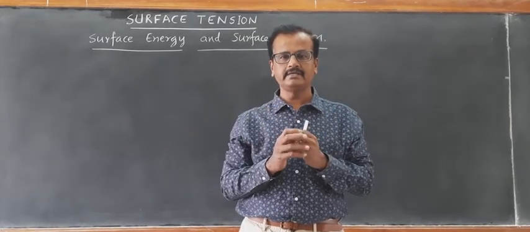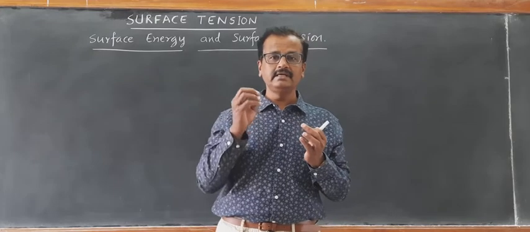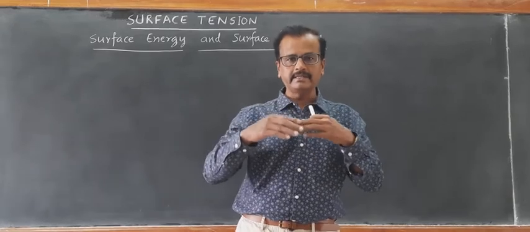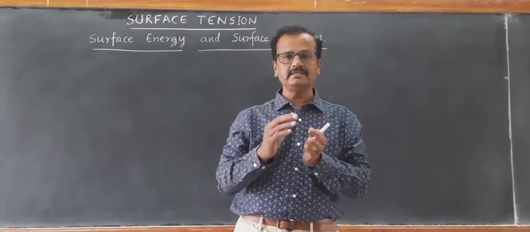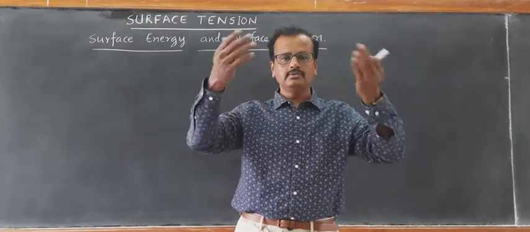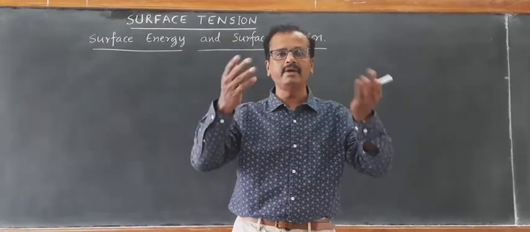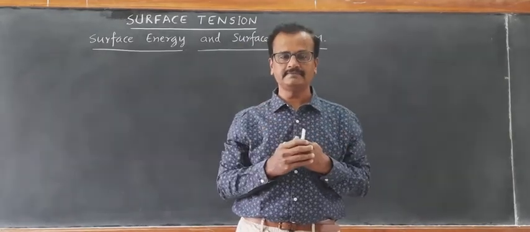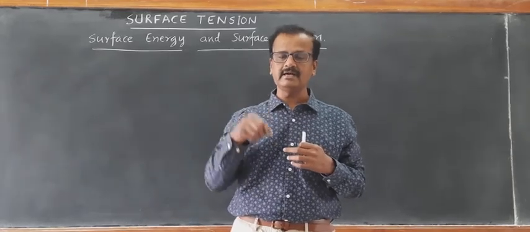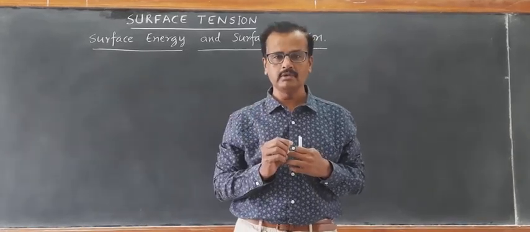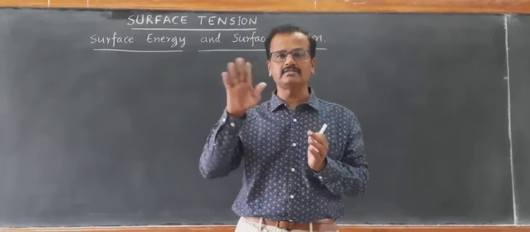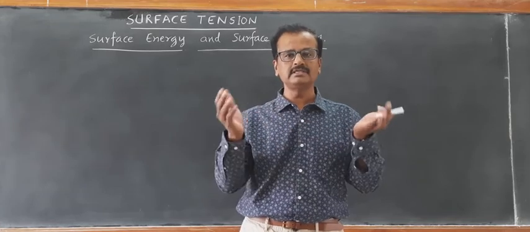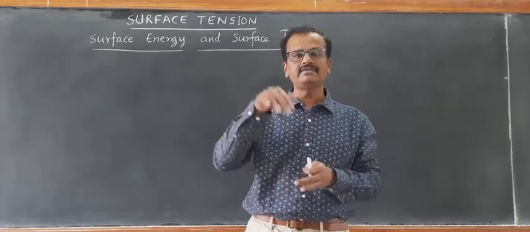I think you got the idea. Heat of evaporation means the heat required to take the liquid molecules from the liquid state and disperse them in the form of vapor into the air. That is called heat of evaporation. For molecules which are deep inside, it is 40 kilojoules per mole. For those on the surface, it will be approximately 20 kilojoules per mole, because these molecules are already having half of the additional energy.